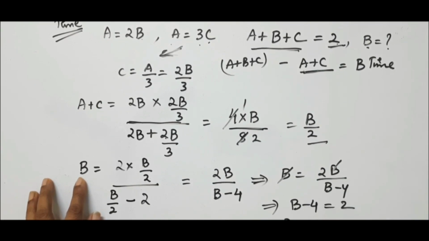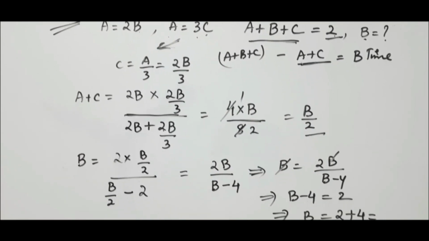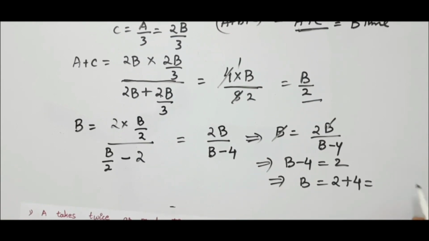So this becomes b equal to, bring this minus 4 to this side, this becomes 2 plus 4, which is equal to 6. Understood? I brought this to the numerator. This became b minus 4 is equal to 2. I brought this minus 4 to the LHS. This becomes plus 4. 2 plus 4 is nothing but 6.